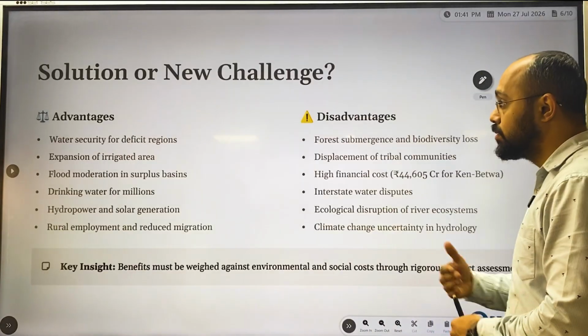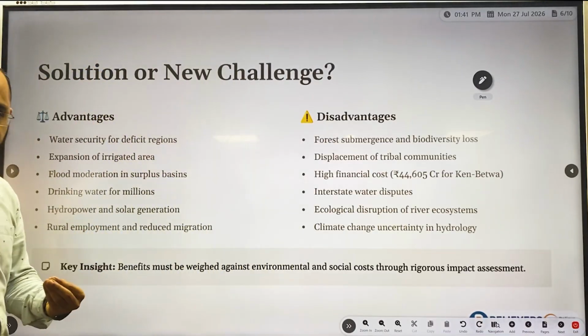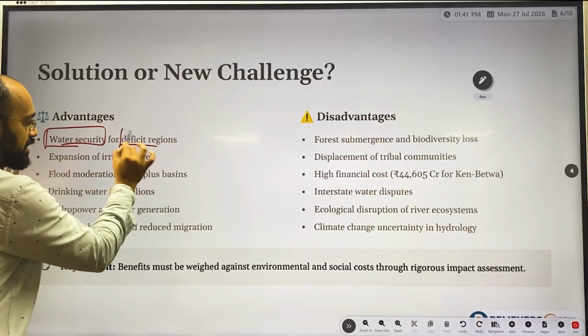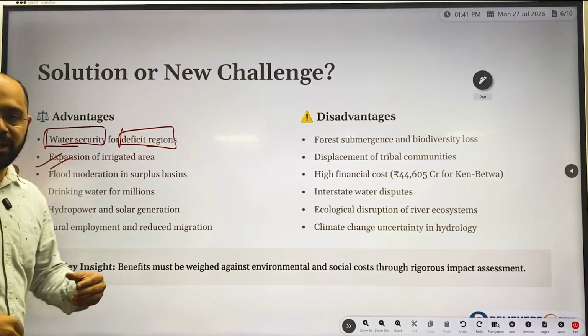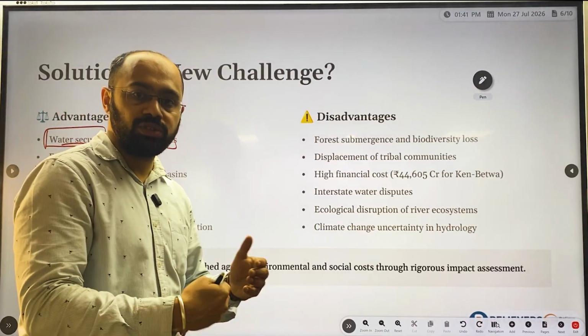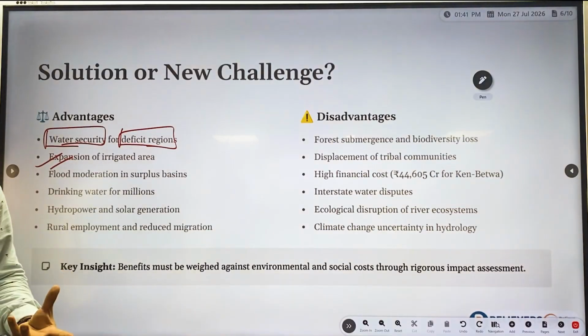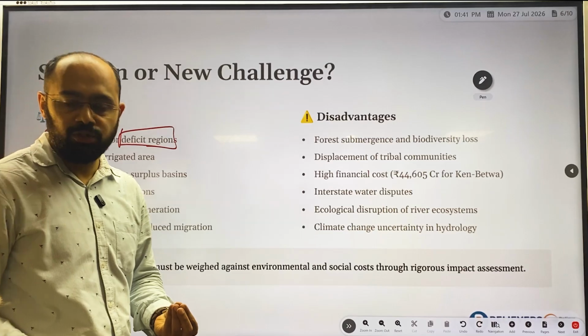Moving further, we'll understand the advantages of this. The first and most important advantage is water security, water security for water-deficit regions. The second one is expansion of irrigated area. Once the water gets into those areas, various canals and various kinds of irrigation can be taken up, and even some agricultural activities can also be taken up.